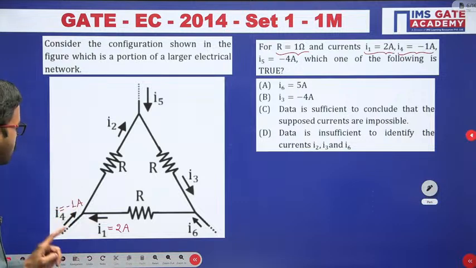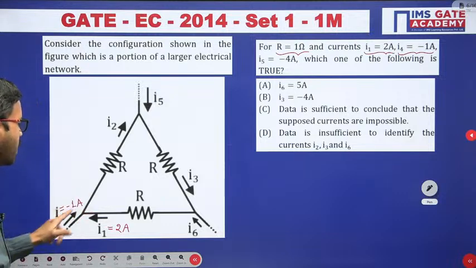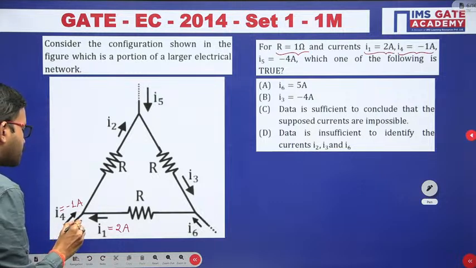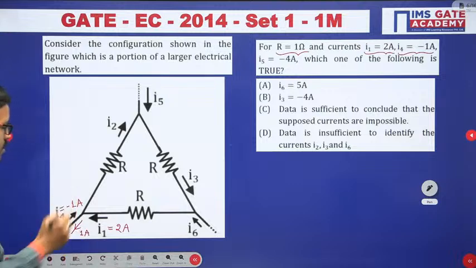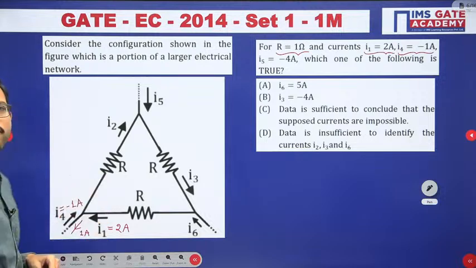Here you can observe, the I4 direction they have given like this, but the value of I4 is negative. That means in the opposite direction, 1 ampere current is flowing. See, in this direction, if minus 1 ampere is flowing, in the opposite way, plus 1 ampere is flowing.